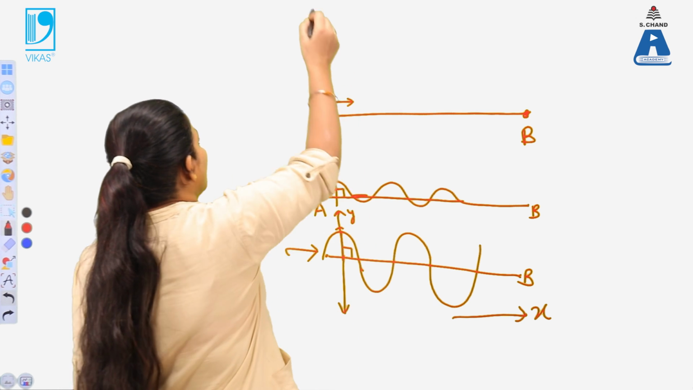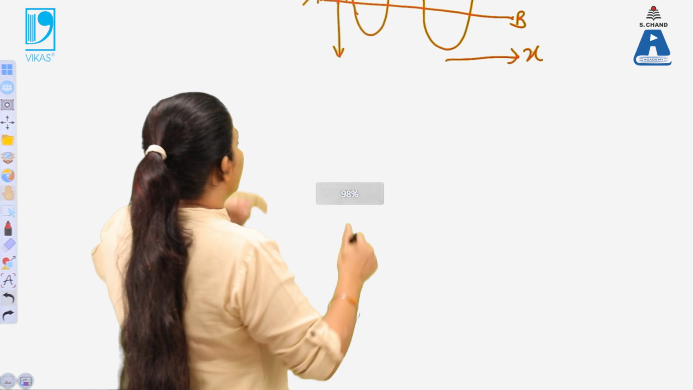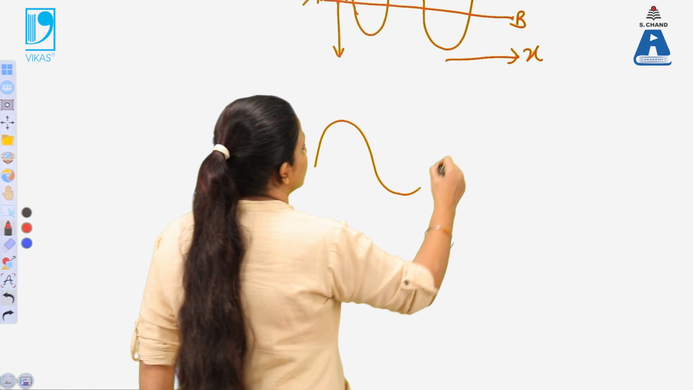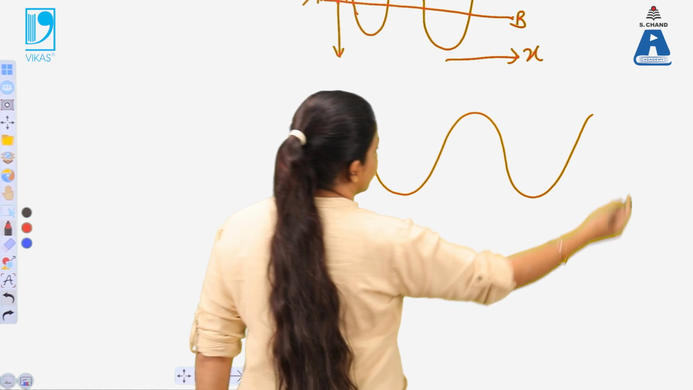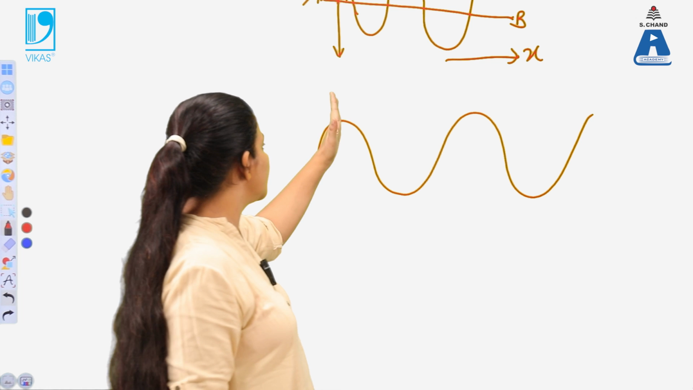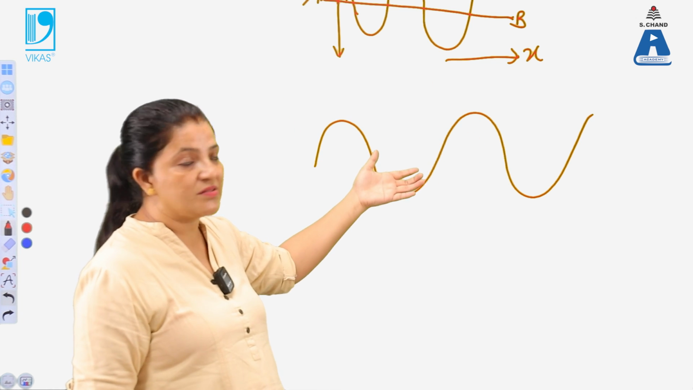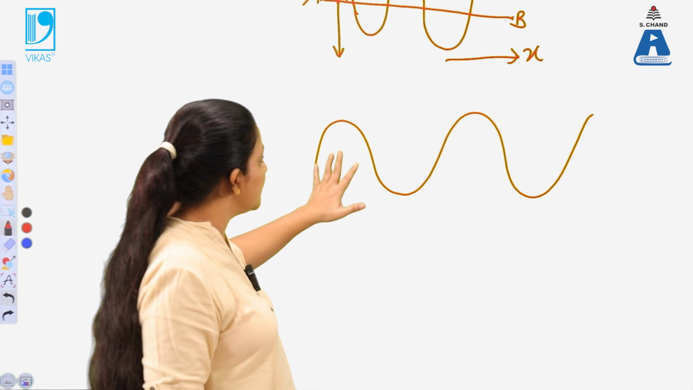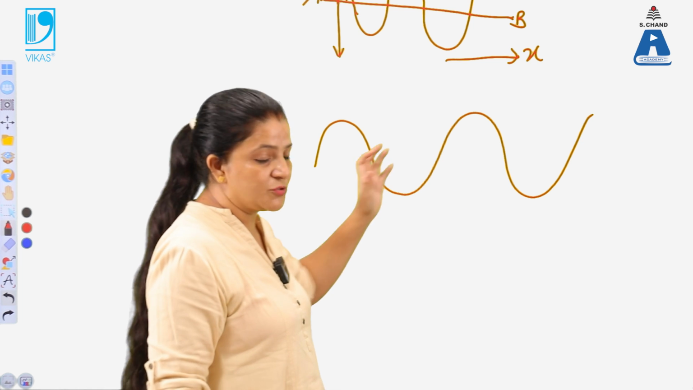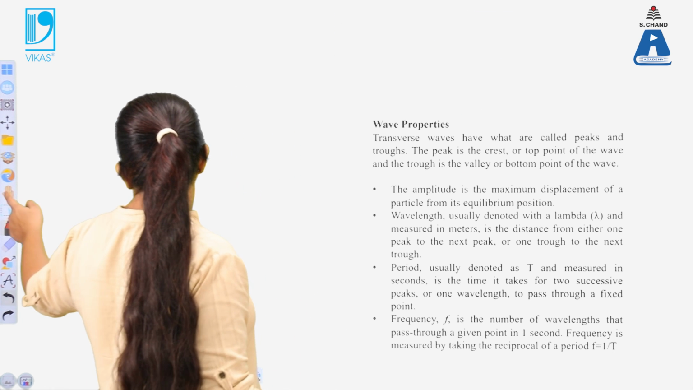Now the wave is produced. So that means we are having a wave. The wave is produced here like this. Now this wave must have some properties. There is amplitude, the distance between crest to crest, there must be wavelength, there must be frequency, time period. All these parameters are defined by defining the wave properties. So what are the wave properties over here?